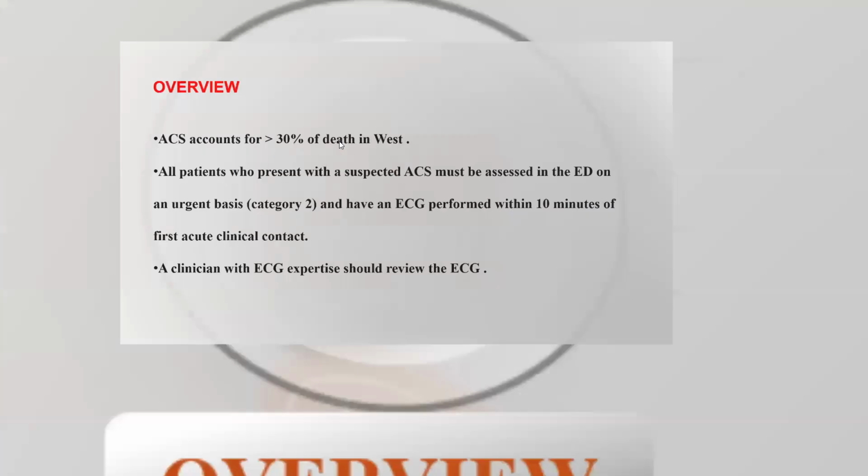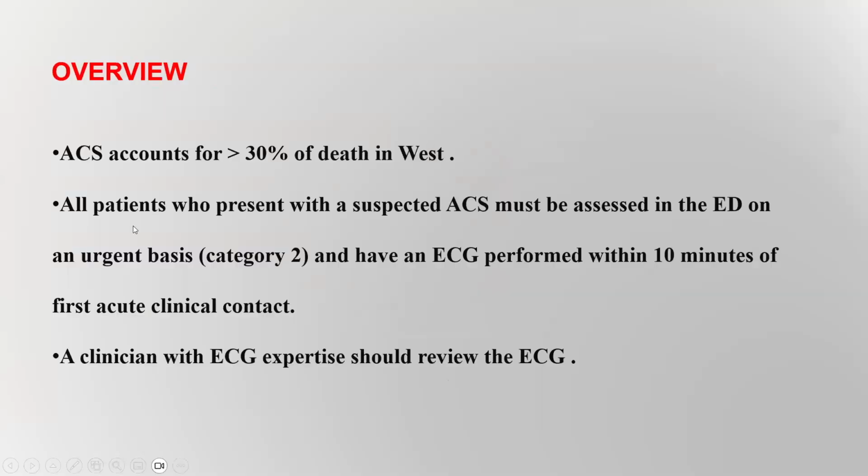Acute coronary syndrome accounts for more than 30% of deaths in the West. A patient who presents with a suspected acute coronary syndrome must be assessed in the ED on an urgent basis, category 2, and have an ECG performed within 10 minutes. And a clinician with ECG expertise should review the ECG.